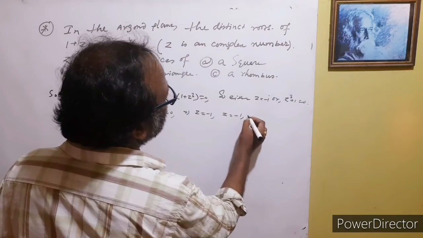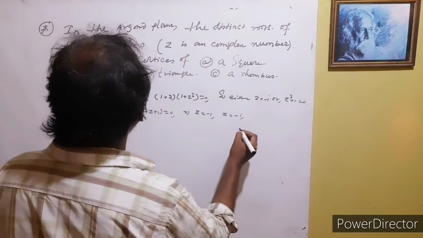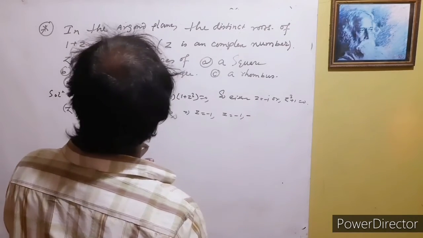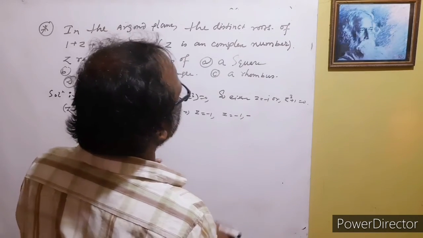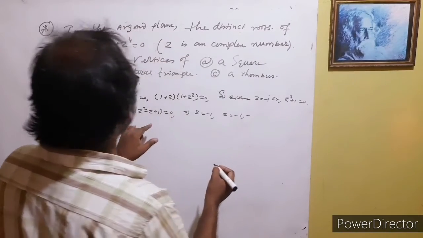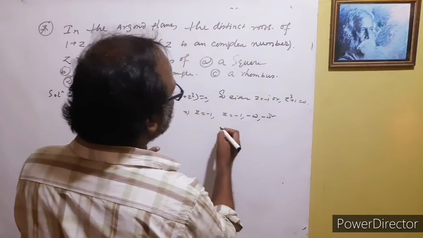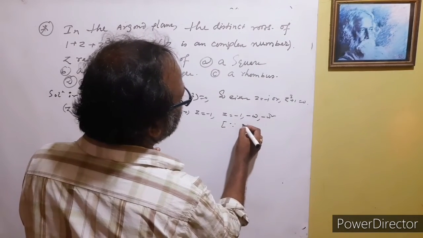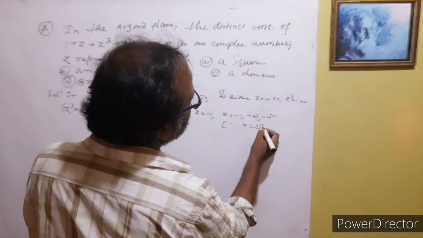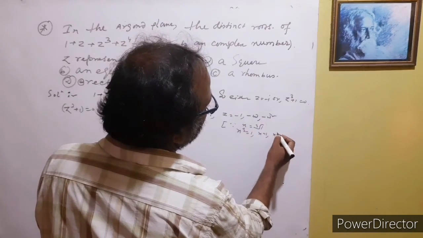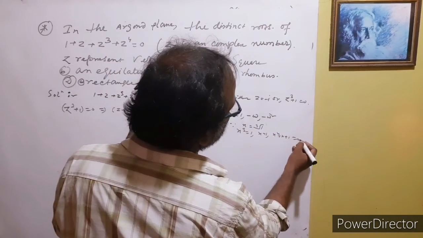Z equal to actually minus omega and minus omega square. You know, from the cube roots of unity, if x cubed is equal to 1, then x equal to 1, or x square plus x plus 1 equal to 0.